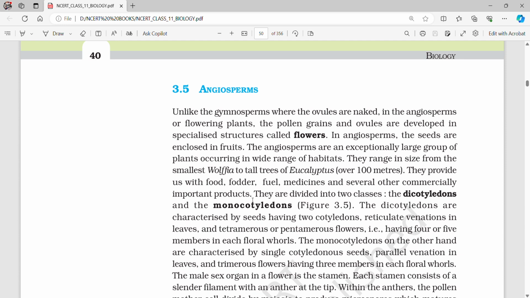3.5 Angiosperms. Unlike the gymnosperms where the ovules are naked, in the angiosperms or flowering plants, the pollen grains and ovules are developed in specialized structures called flowers. In angiosperms, the seeds are enclosed in fruits.